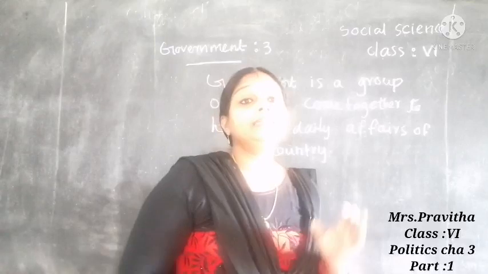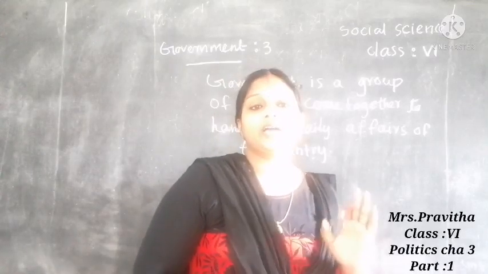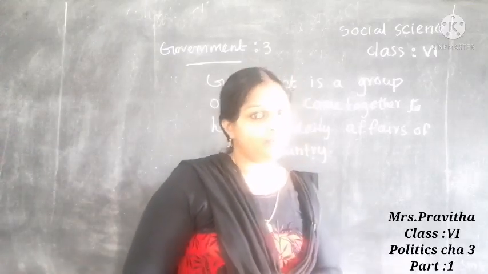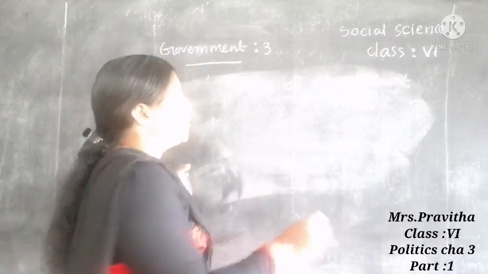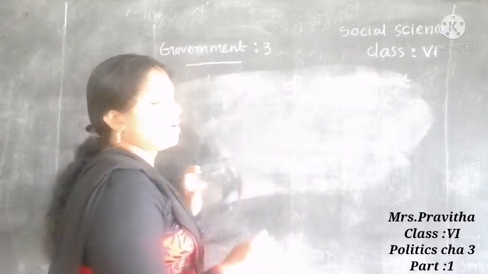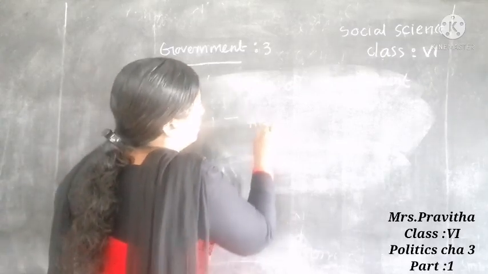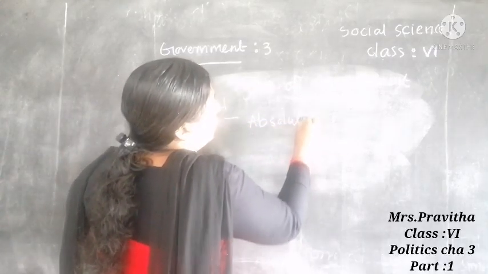Next our topic, types of government. Which are the different types of government? There are 4 types of government. First one, absolute monarchy.